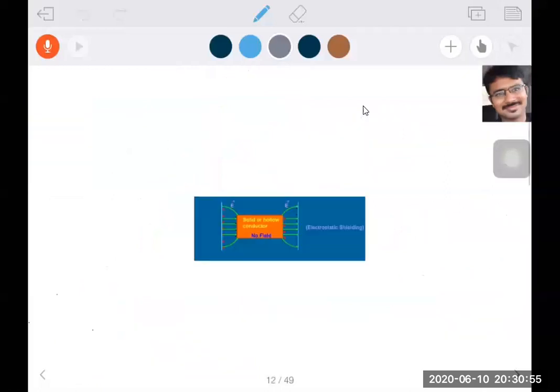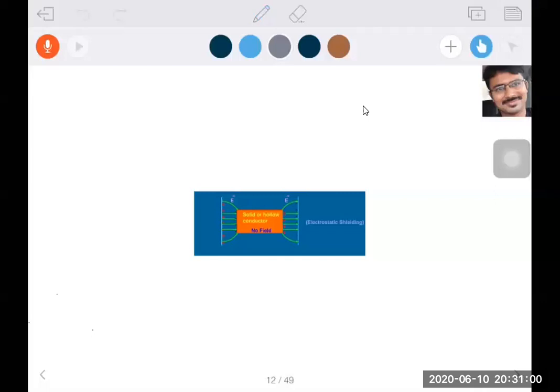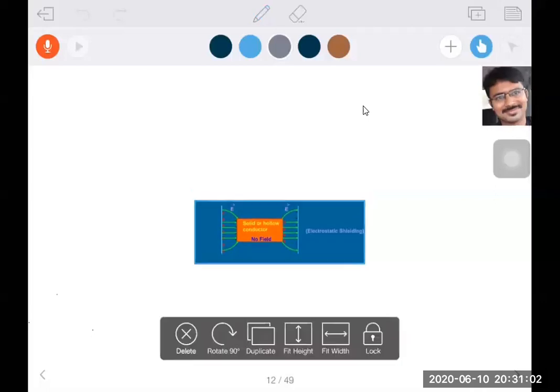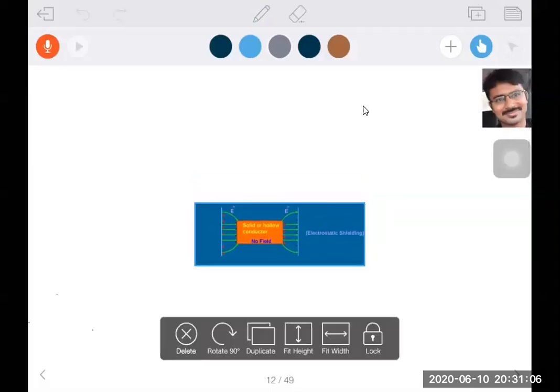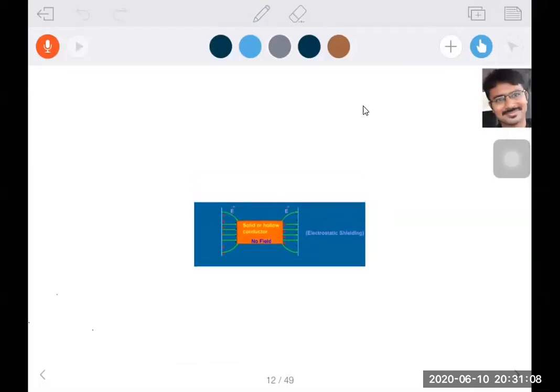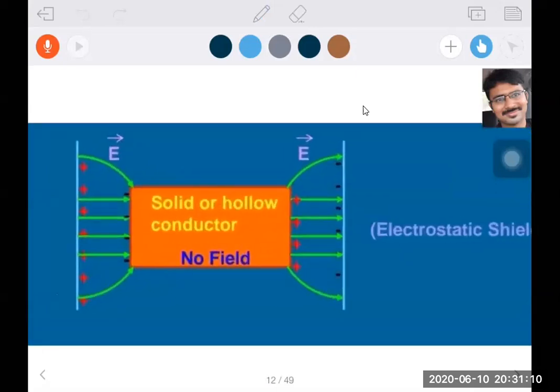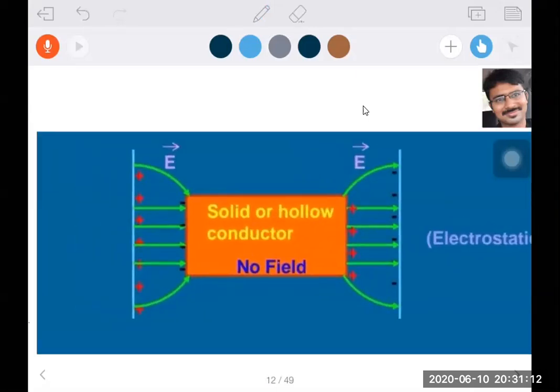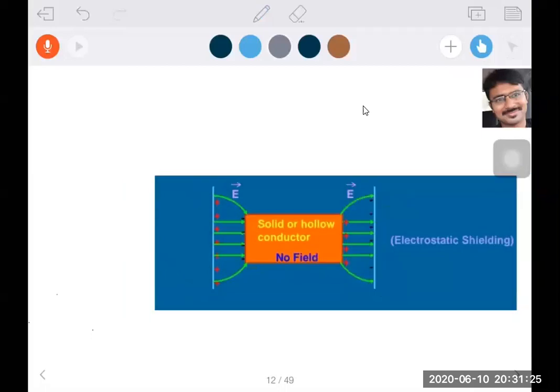Now observe this one, beta. I am taking one solid or hollow conductor. Inside the conductor, electric field lines cannot enter because it is a metal.